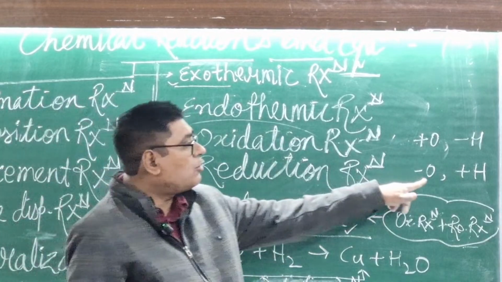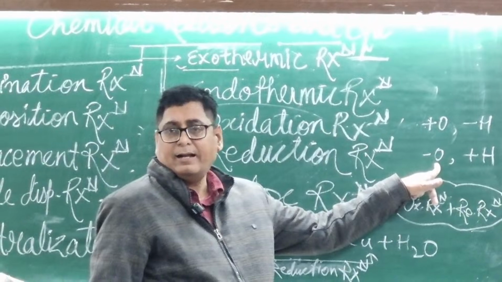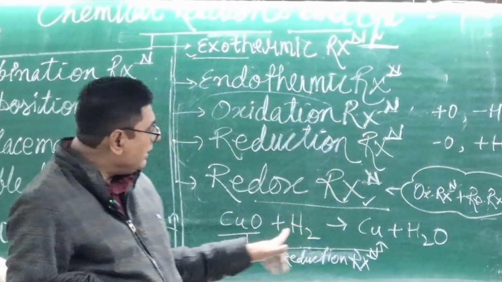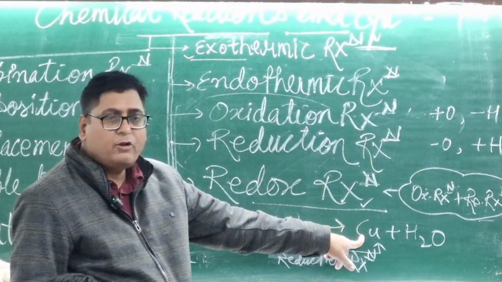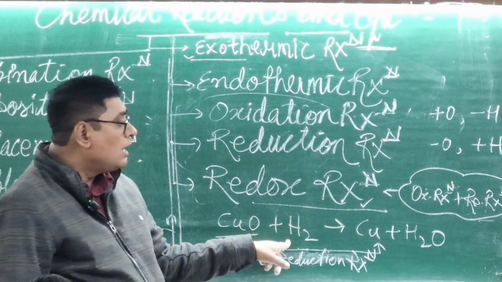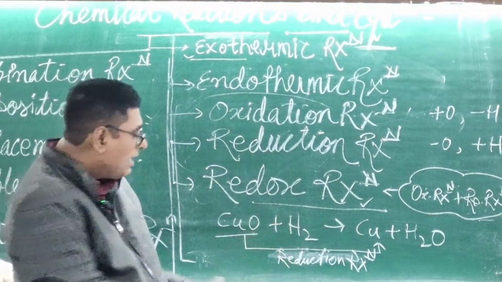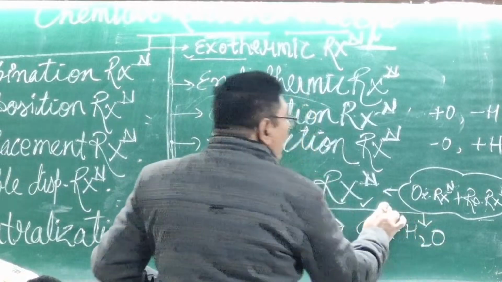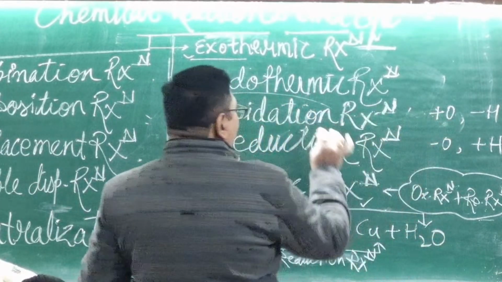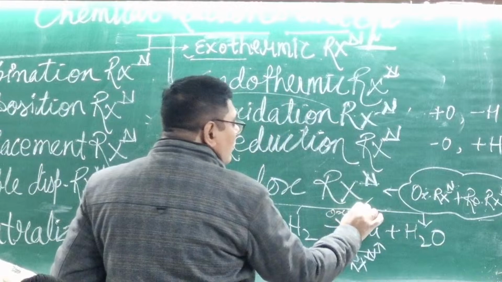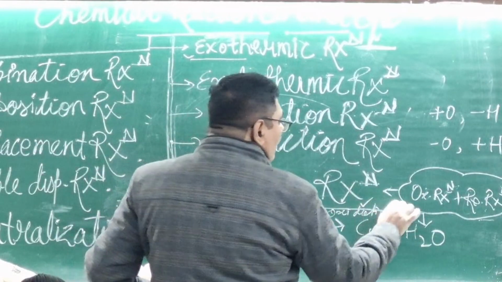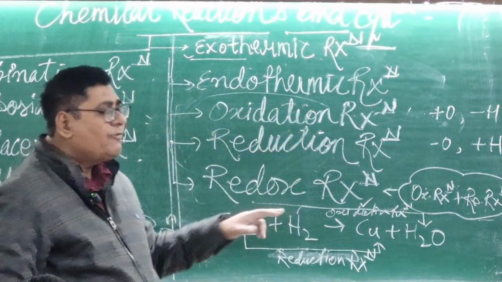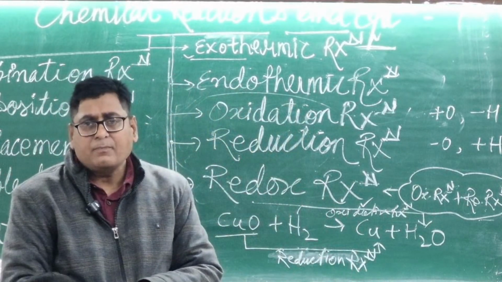Why is this one called the reduction reaction? Because you know that in the reduction reaction, oxygen will be removed. निकलेगा बाहर. देख रहे, निकल रहा है. CuO converts into Cu. But H2 is gaining the oxygen and converting into H2O. Gaining the oxygen, it means the oxidation reaction. Okay. Now everyone can find out the oxidation and reduction reaction.